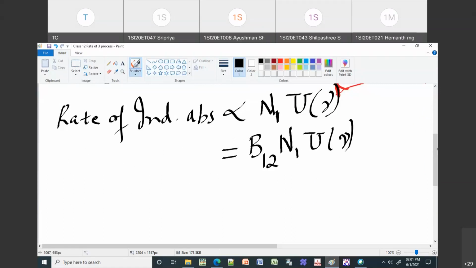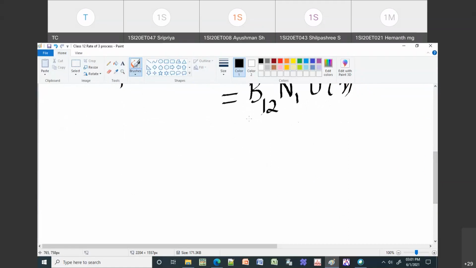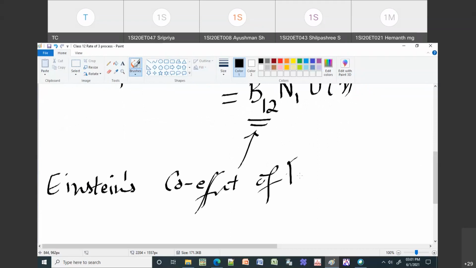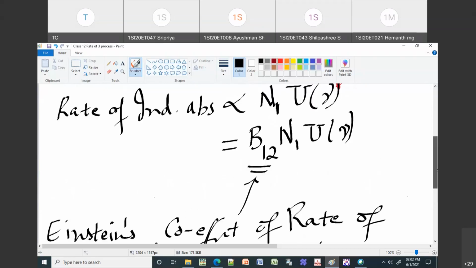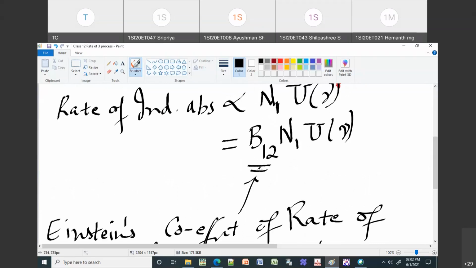What is this B12? B12 is your Einstein's coefficient of rate of induced absorption. It is a proportionality constant. So this is called the Einstein coefficient of rate of induced absorption, and it is a proportionality constant.